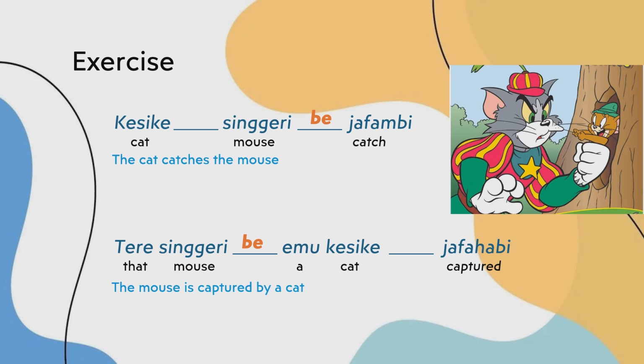This might happen in the context that maybe we are talking about some mouse, and then I give the new information that it's caught by a cat. Then I reverse it. All right, let's take a break.